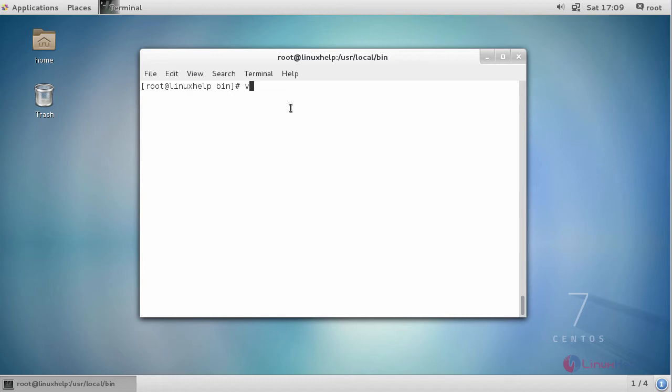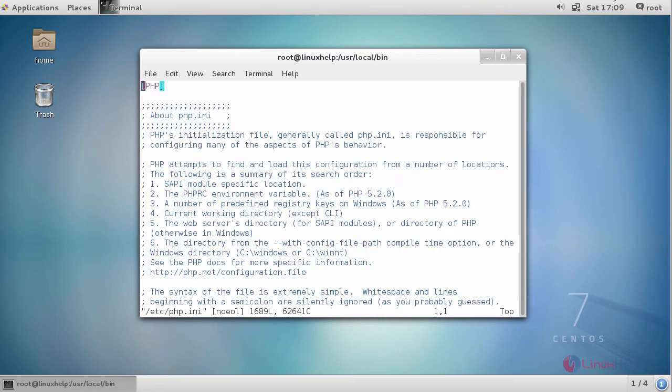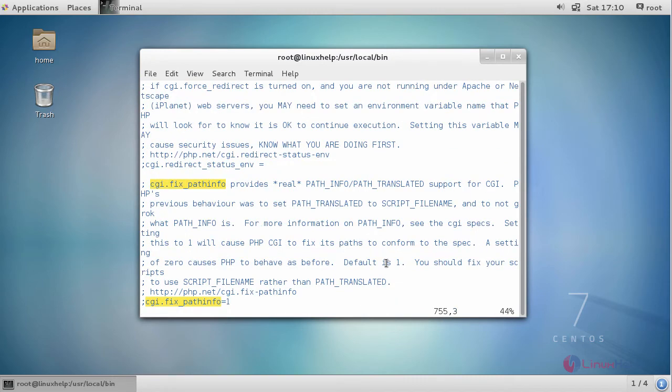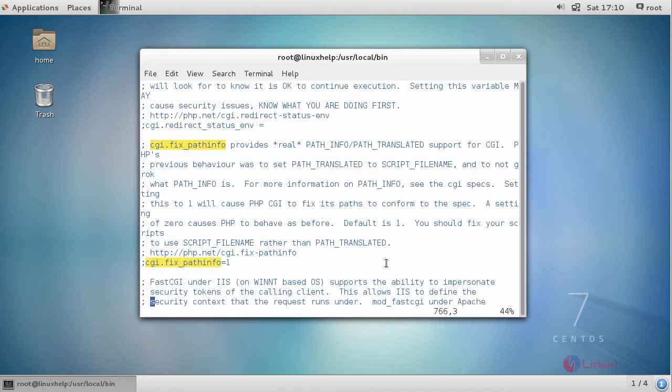Next, open your PHP configuration file. Search for this. First, uncomment this cgi.fix_pathinfo and change the value to 0.